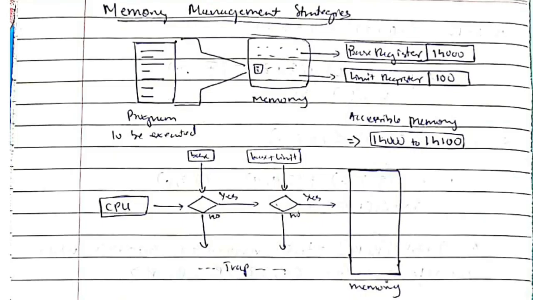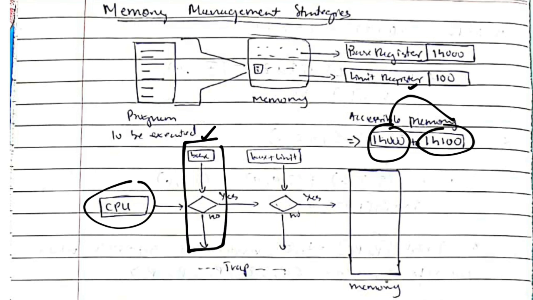Let's understand how the program is stored inside the memory. If this is the program, it will be stored in a small part of the memory, and the address will be given as the base register, which is 14,000 in this case, and the limit will be given in the limit register. So the accessible memory will be from 14,000 to 14,100. Only if it is stored in between these two will the CPU be able to access it. The first check will be of the base. If it's lying within the base, then the base plus the limit will be checked. If it's lying within the limit, then it will be able to access the program from the memory, else it will fall into a trap.